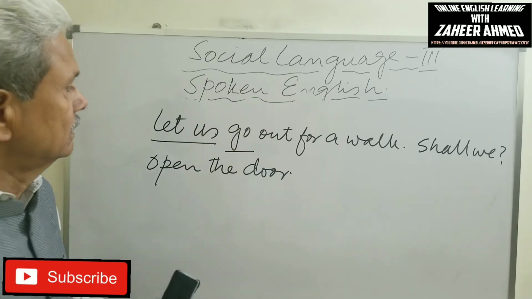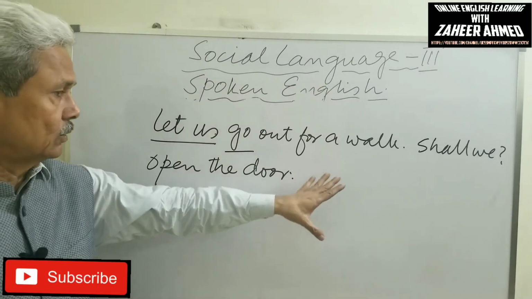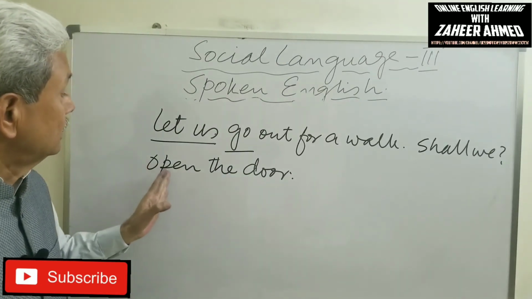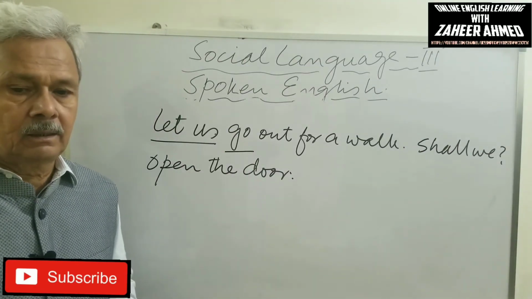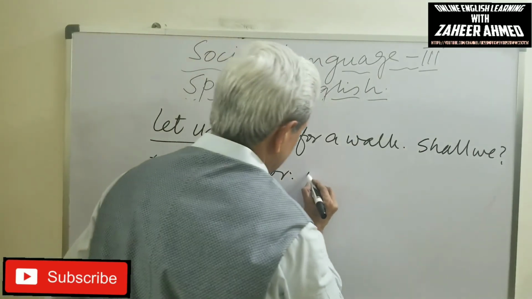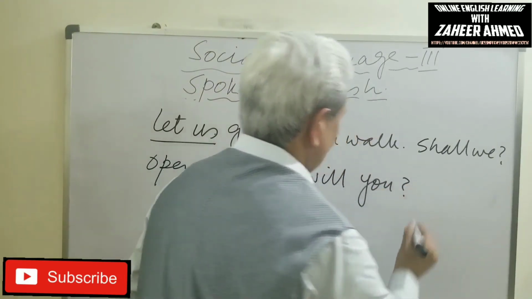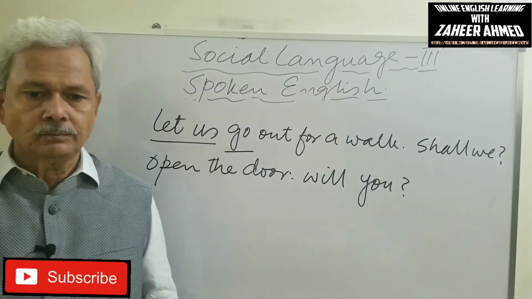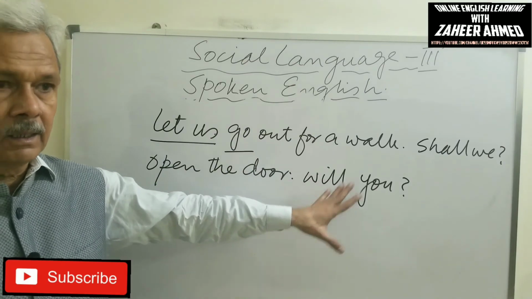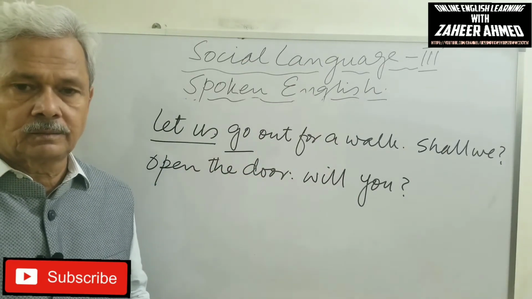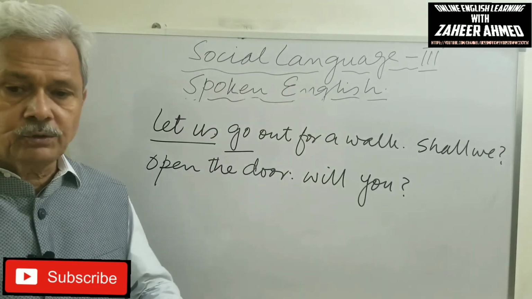In imperative sentences, open the door. So this rule will be followed in all sentences pertaining to the usage of let us. And the rule that I am going to tell you for question tags will be followed in all imperative sentences. Open the door, will you? In all sentences. Come here, will you? Or don't open the door, won't you?